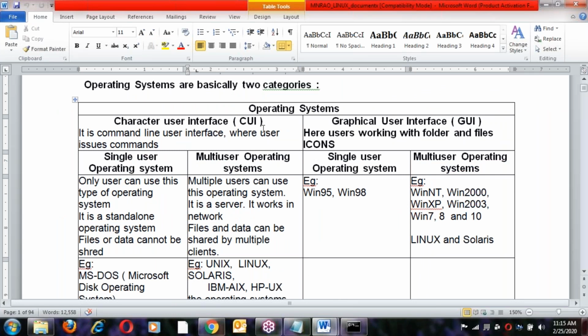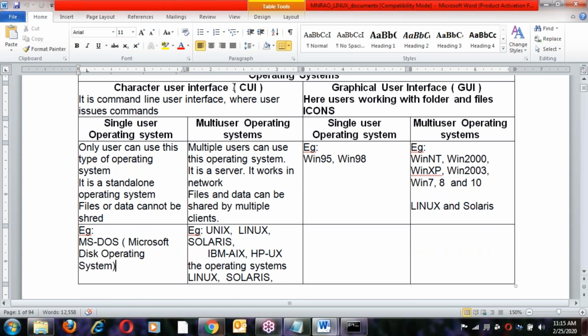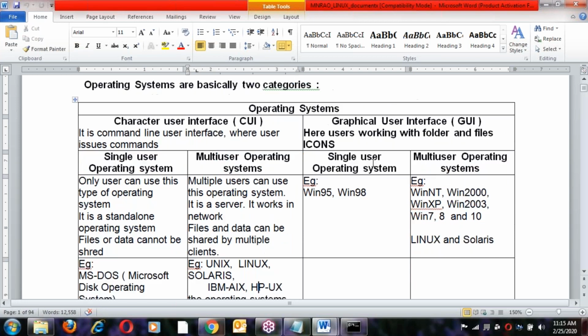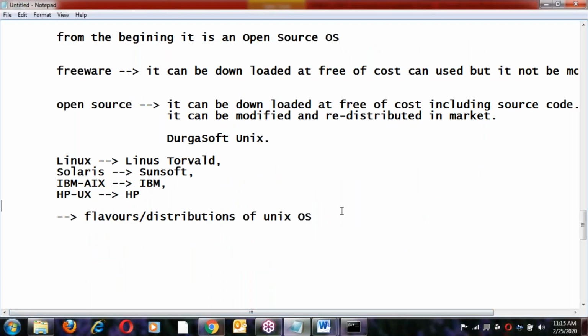Character interface, single-user, example MS-DOS. Character interface, multi-user, examples Unix, Linux, Solaris, IBM and HP-UX. Next, let us come to GUI base. Windows is the first GUI base in the market.